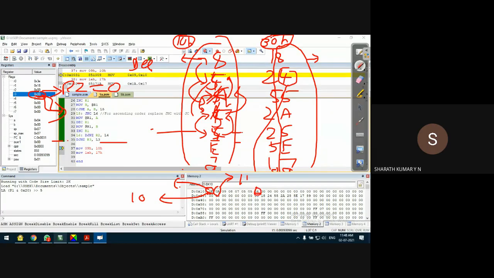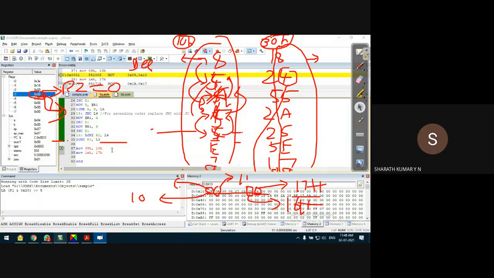Similarly, 17H is the smallest location, and 16 is the next smallest. That's why, for finding the largest and smallest number, first we have to arrange the data in ascending or descending order. Very simple. Once you have the data in a particular order, it is very easy to pick the largest or the smallest. Okay, fine.